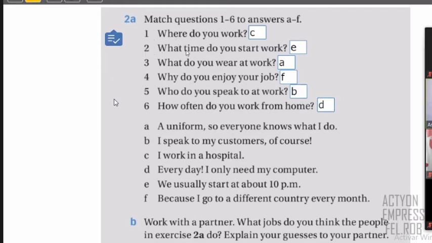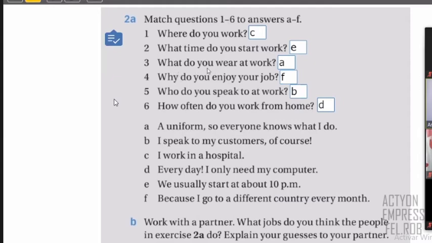In number two, what time do you start work? So what time, another possibility also is when. You can say when, or you can say what time, and the answer is time. So as you can see, it says 10 p.m., right?